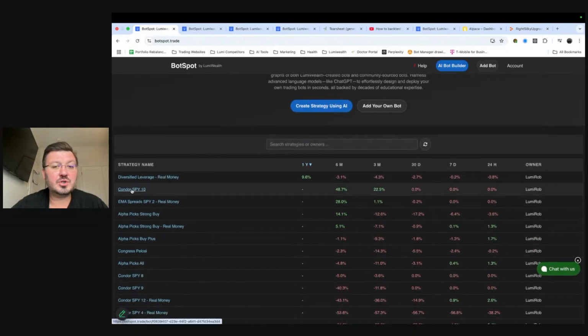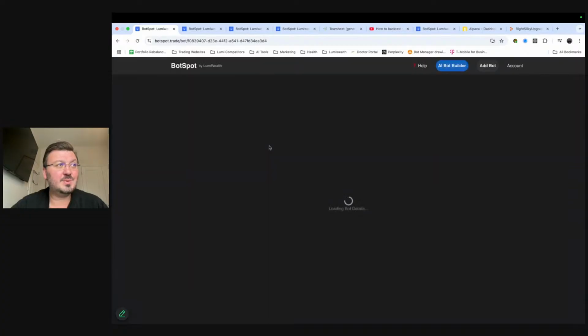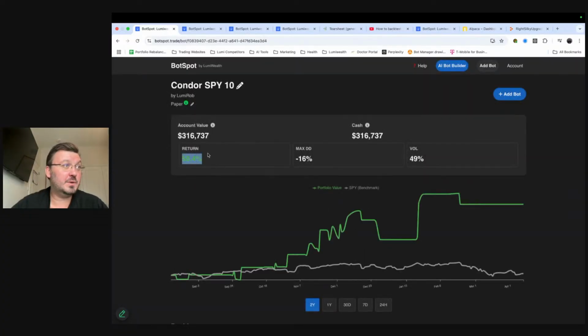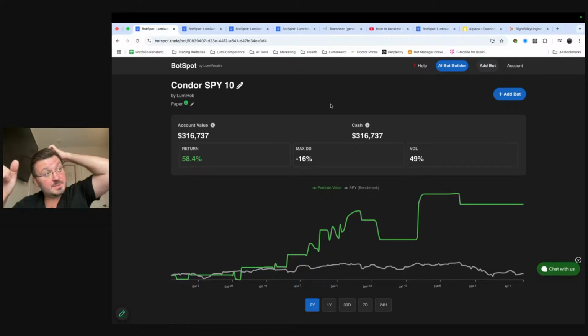This Iron Condor trading bot, for example, this one is up 58% since we started it. We started this bot, what was that, 6 months ago, maybe 7 months ago? In August 15th, we started this bot. Maybe it's what, 8, 9 months? Up 58%. Again, just like you said, runs in your sleep, runs while you work. You don't need to think about it, right? We ran this thing once, and that's all it has, and that's all it does, right? This one's available as part of our pro plan if you're interested in getting it.